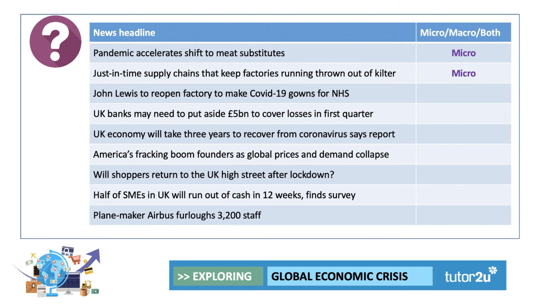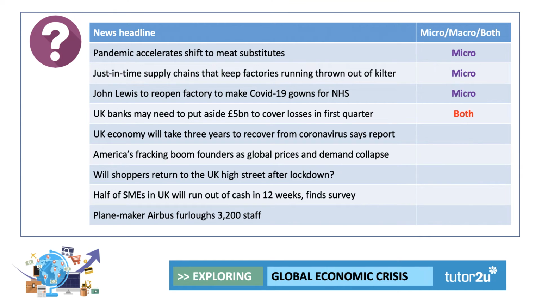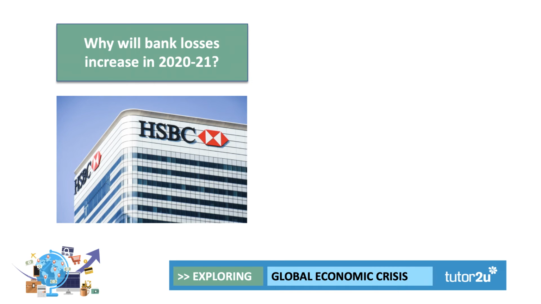What about John Lewis to reopen a factory to make gowns for the NHS? I've got micro for that. UK banks may need to put aside $5 billion to cover losses in the first quarter. Now that's banking, that's micro, but £5 billion of losses suggests a huge macroeconomic impact. So I've gone for both on that. Do we agree on that? You can make a case for saying it's micro or macro. I've gone for both. The banking sector is really struggling this year.